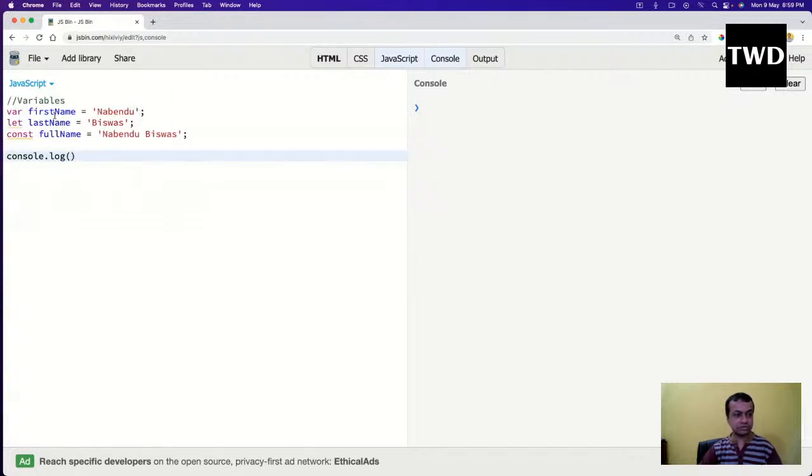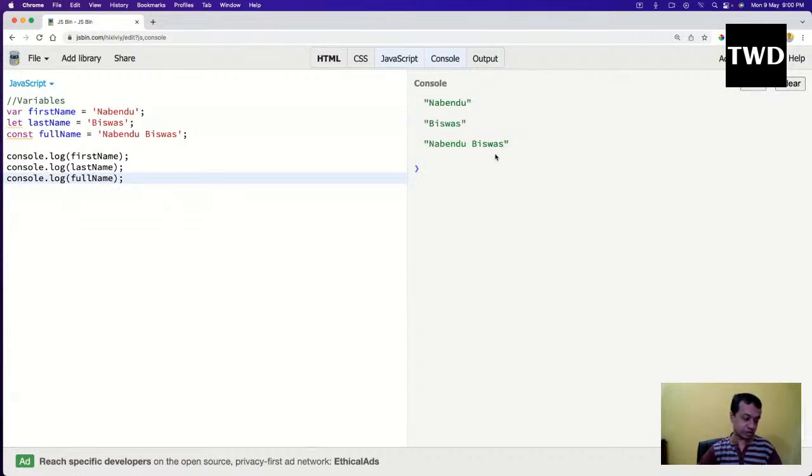Okay, so I'll put this first name here, and console.log last name and full name. I'll run it and it will show me all these things. So this is how it has been shown.